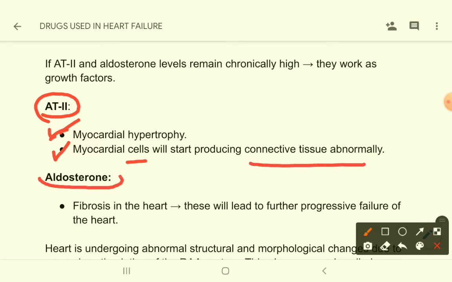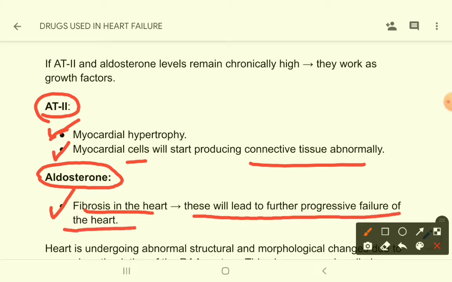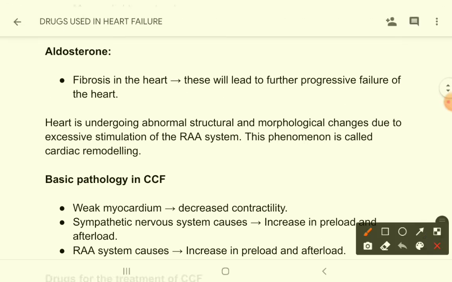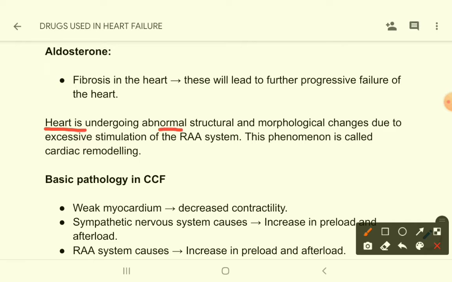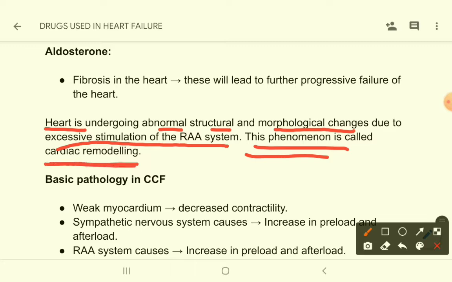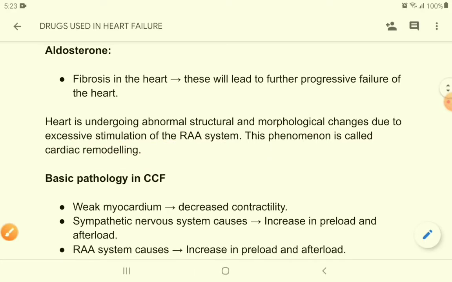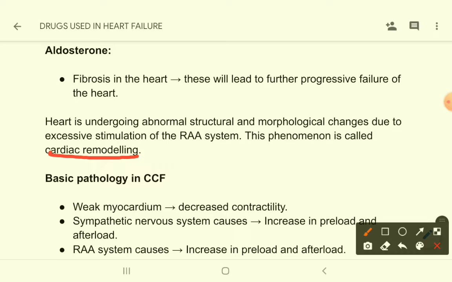And aldosterone will lead to fibrosis in the heart. So these will lead to further progressive failure of the heart. The heart is undergoing abnormal structural and morphological changes due to excessive stimulation of the renin angiotensin aldosterone system, and this phenomenon is called cardiac remodeling.